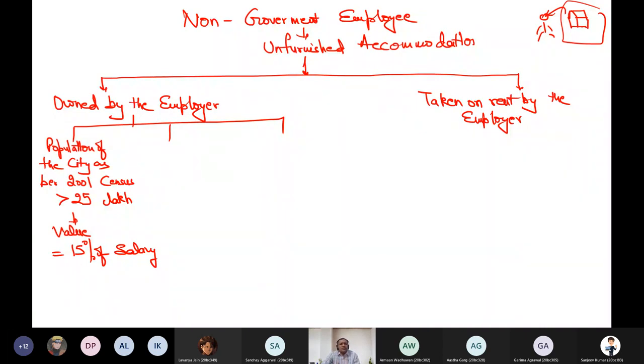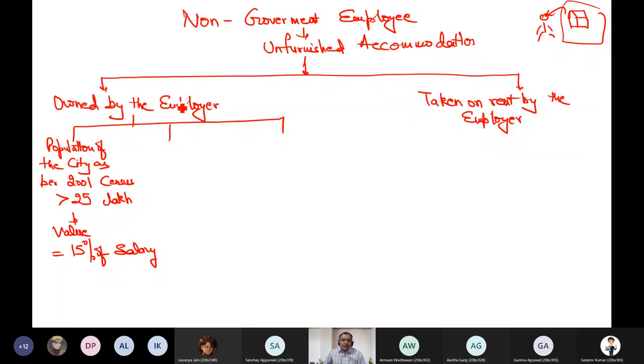This is the rational assumption, to bring uniformity, so that every person covered under the Income Tax Act will apply the same rules. It avoids corruption in the system because there is no discretionary power. If accommodation is owned by the employer and it is given to you in a city whose population as per 2001 census is more than 25 lakh, then the value of the house, or indirectly the government assumes that you are saving 15% of your salary. That saving is nothing but your income.